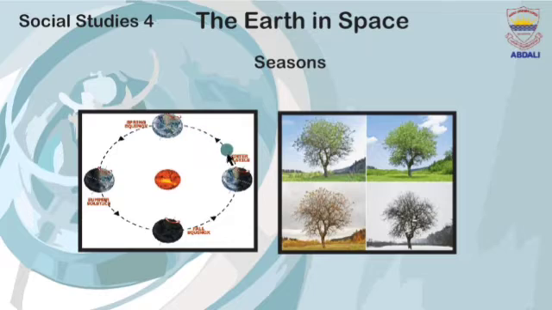When the earth revolves around the sun, it causes different seasons and climatic conditions on the earth. As shown in these pictures, the earth is revolving around the sun and different seasons are caused by this revolution.